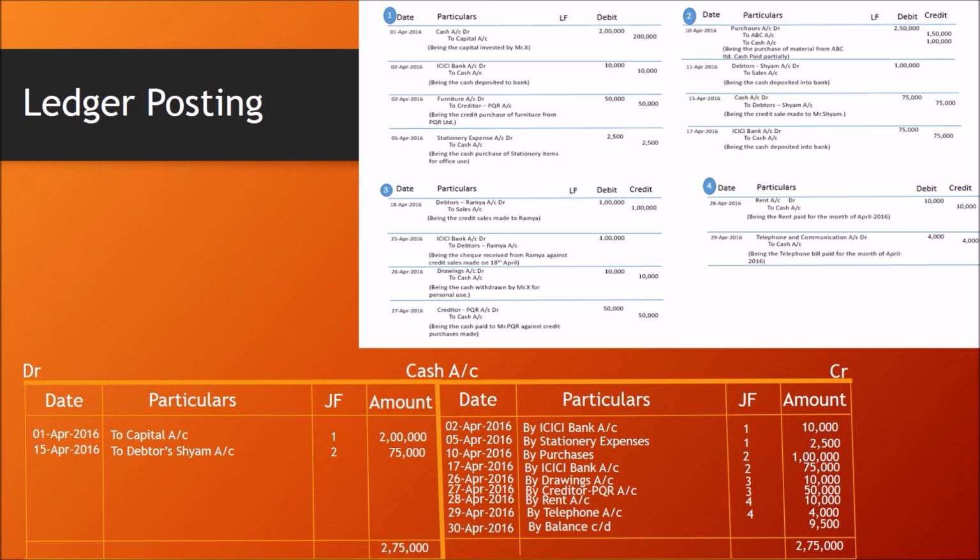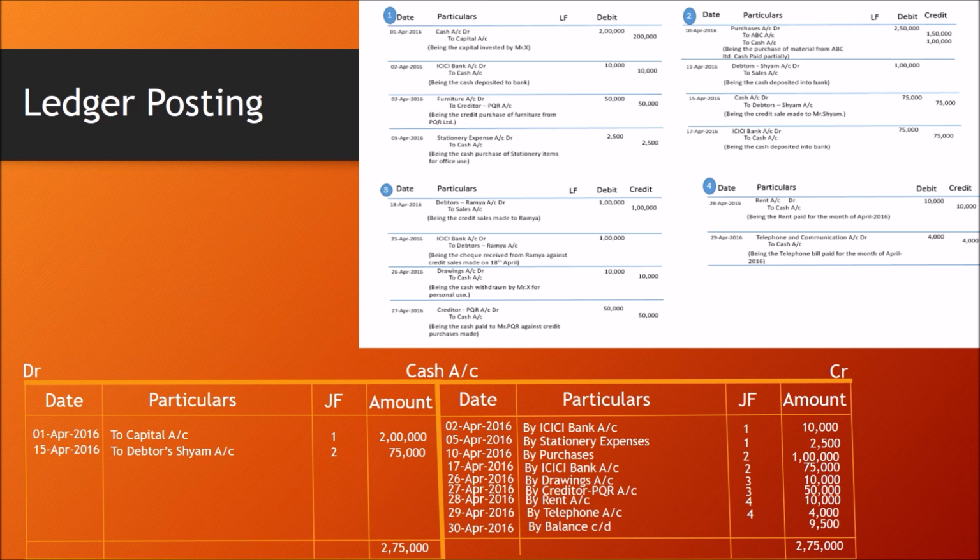Very simple. Make the total of the highest side and take the difference between the highest side and the other side total. We have to write it as balance carried down with the difference amount at the month end. Fine. So this is how the ledger posting and balance carried down will be recorded in the ledger.